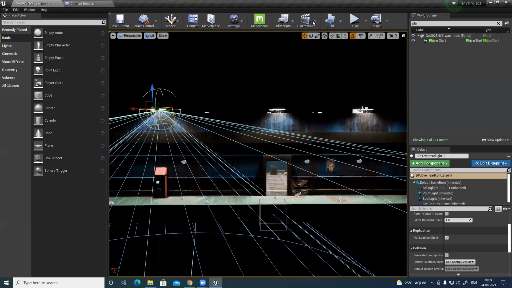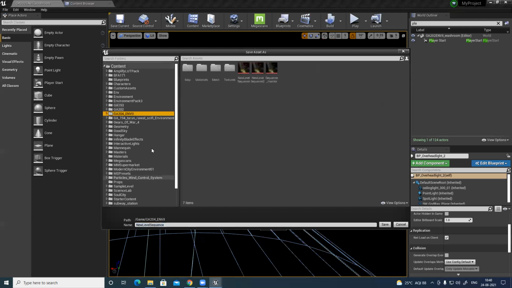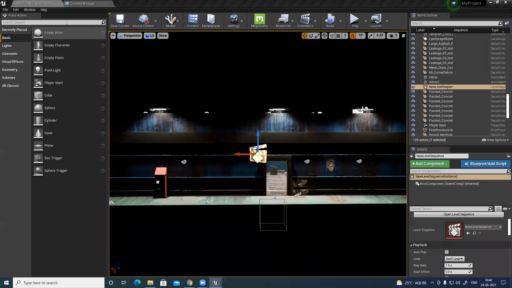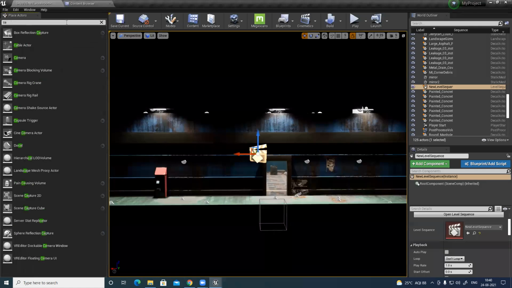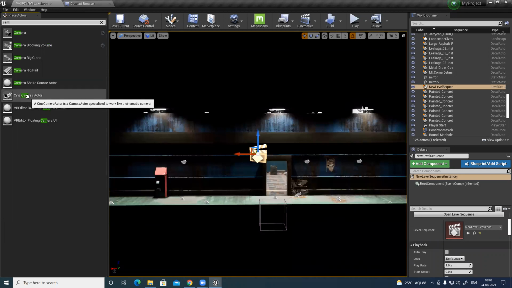For that, first thing first, there are multiple ways of doing it. You can use a blueprint, a material, or cinematics. For this, let's go to cinematic, add a level sequencer. This is my level sequencer, environment 2, new sequencer, save it. It will open; just keep it in a different window. Now you need to add a camera. Search for a camera and use a cine camera, not the regular camera. Cine camera has more options. It's like an actual digital cinema camera.